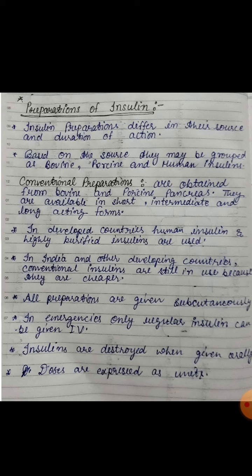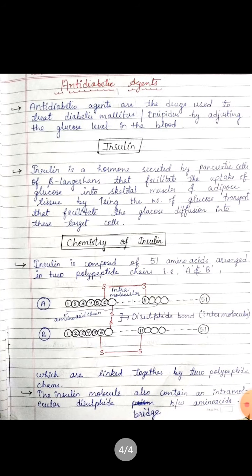In developed countries, human insulin and highly purified insulins are used, but in India and other developing countries, conventional insulins are still in use because they are cheaper. All preparations are given subcutaneously. In emergencies, only regular insulin can be given intravenously. Insulin is destroyed when given orally, and doses are expressed as units.